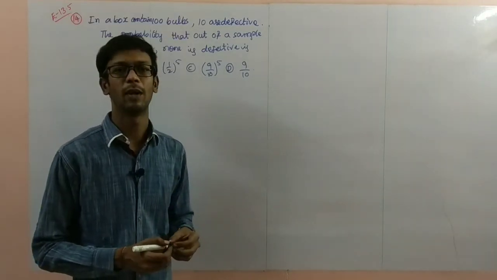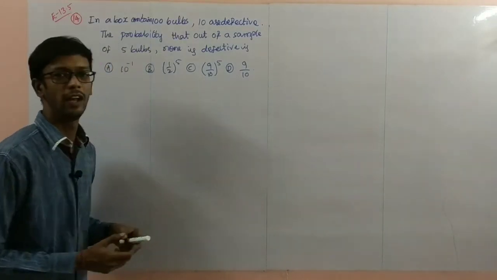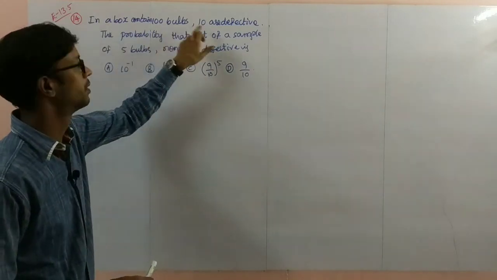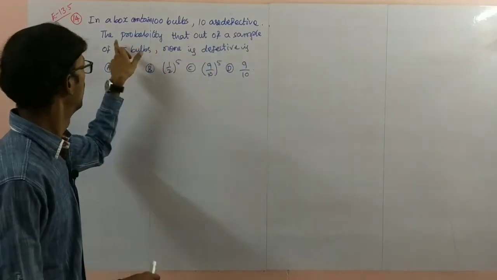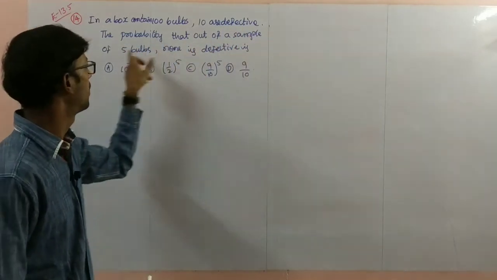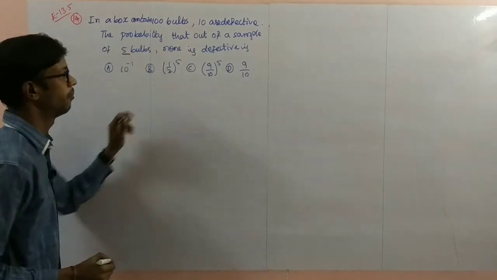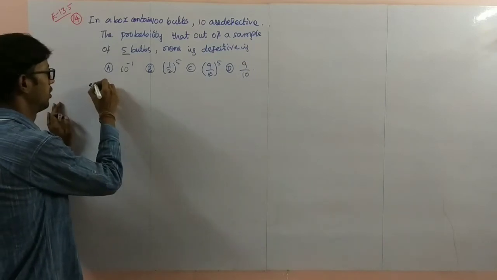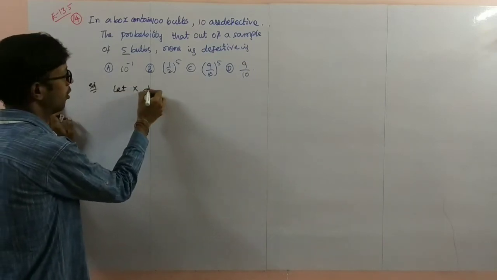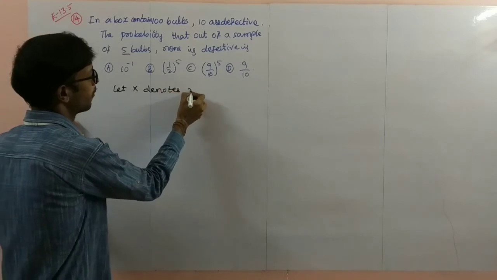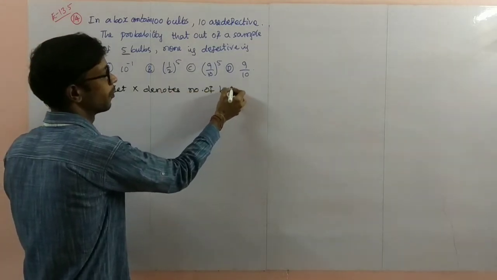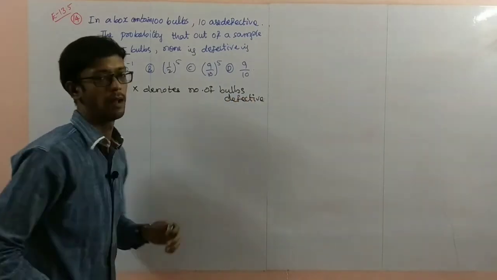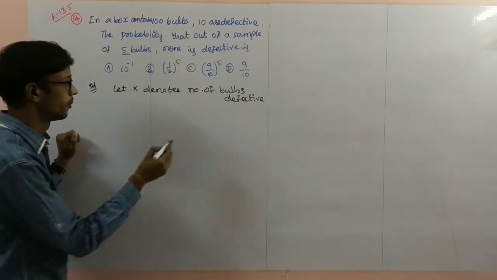Next, problem number 14 in exercise 13.5. This is a multiple choice question. A box contains 100 bulbs, 10 are defective. The probability that out of a sample of 5 bulbs, none is defective. Probability is being asked. So solution, this is also a simple problem. Let X denote the number of defective bulbs.